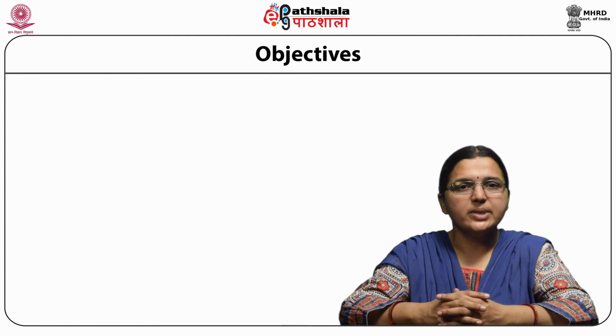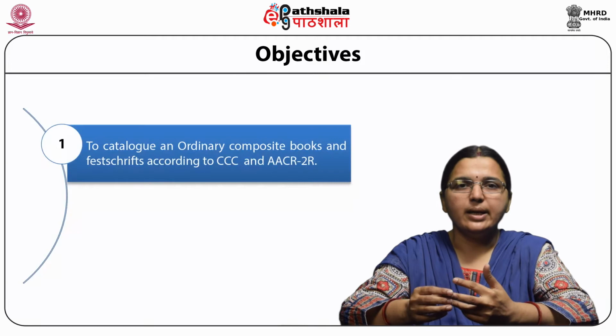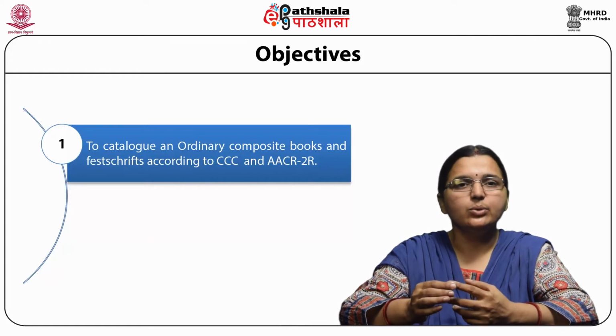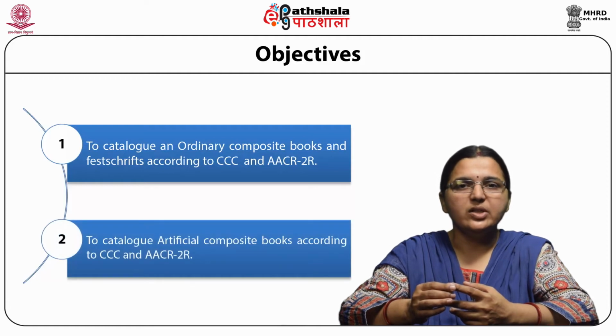Today we are going to talk on the module cataloging practice of composite books in CCC and AACR2R, which are from the paper cataloging. The objectives of this module are: number 1, to catalog an ordinary composite book and Festschrifts according to CCC and AACR2R. Number 2, to catalog artificial composite books according to CCC and AACR2R.